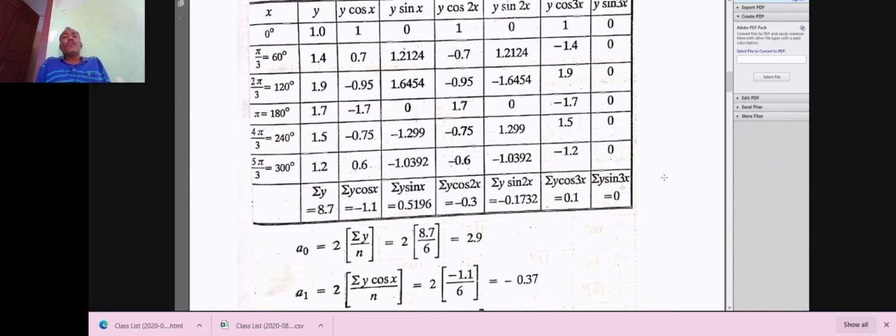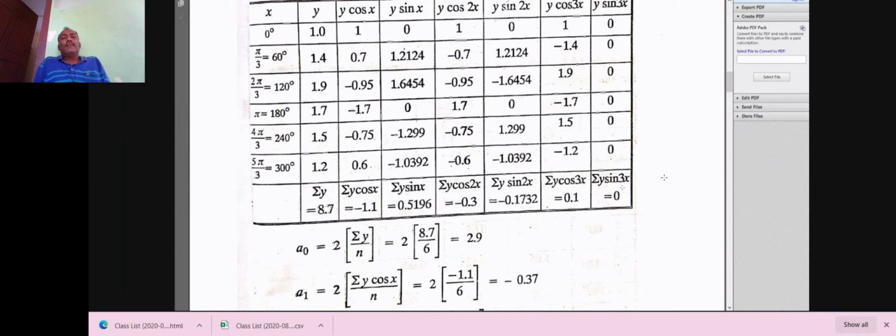Similarly, y sin 2x. In the place of x, we substitute 0. Therefore, sin 0 is 0 in the first row of the y sin 2x column. In the second row, in the place of x, 60 degrees. Therefore, sin 2 into 60, that is sin 120, is something into 1.4. We get 1.2124.